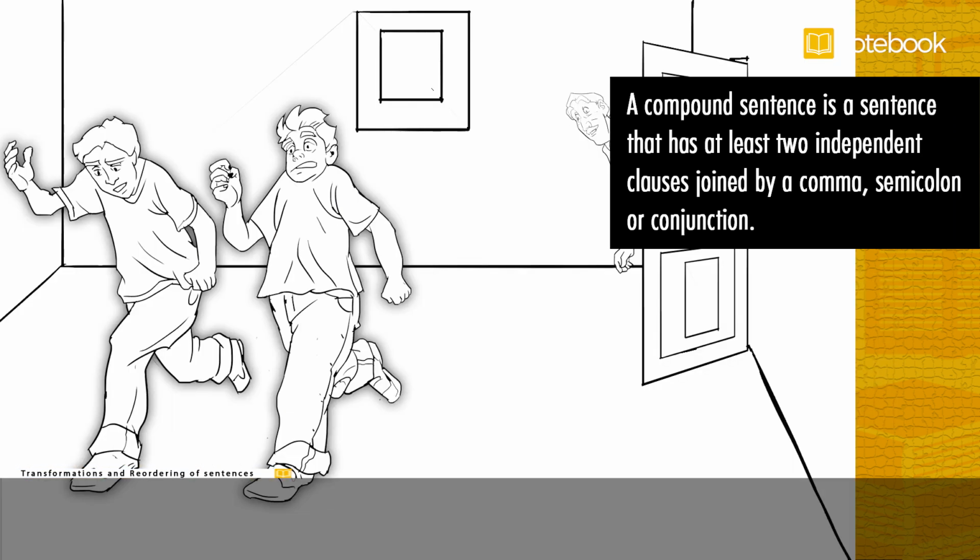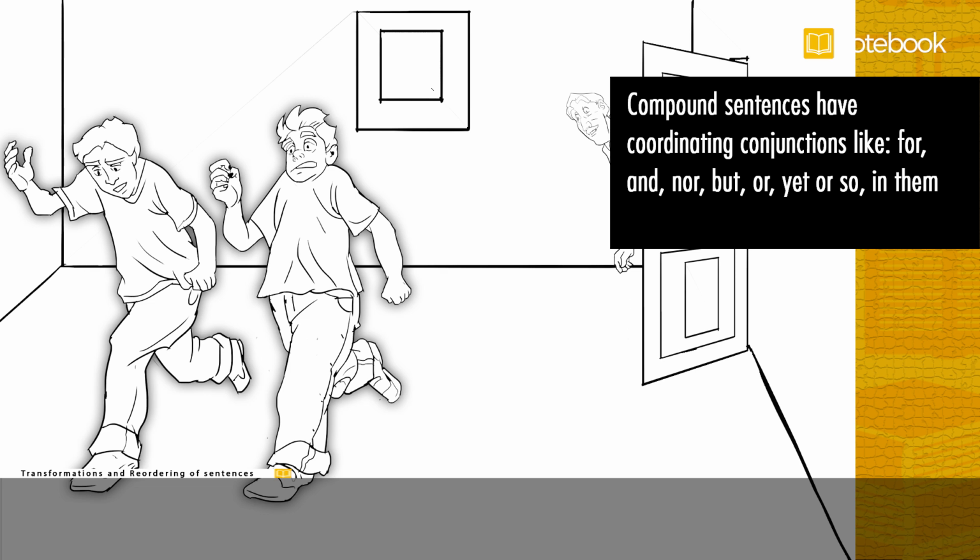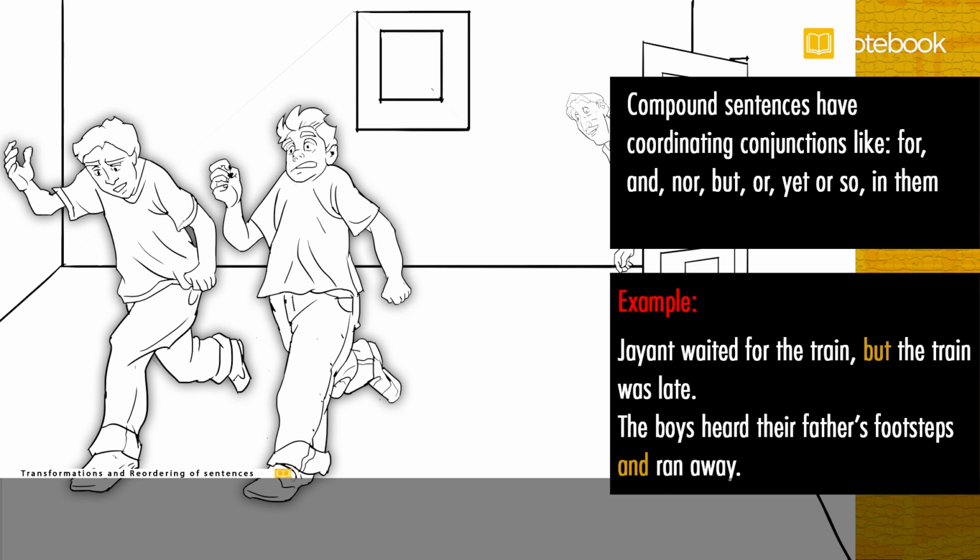A compound sentence is a sentence that has at least 2 independent clauses joined by a comma, semicolon, or conjunction. Compound sentences have coordinating conjunctions like for, and, nor, but, or, yet, so in them. For example, Jayant waited for the train, but the train was late. The boys heard their father's footsteps and ran away.